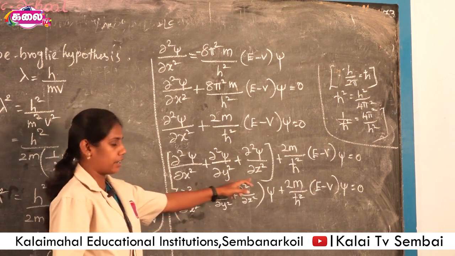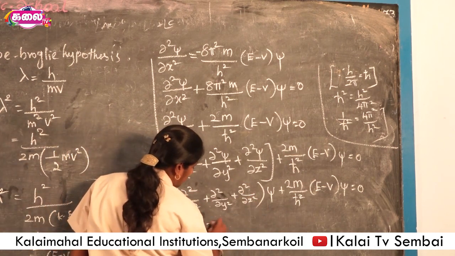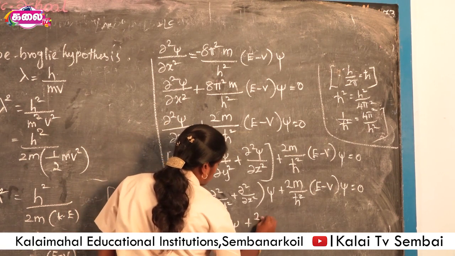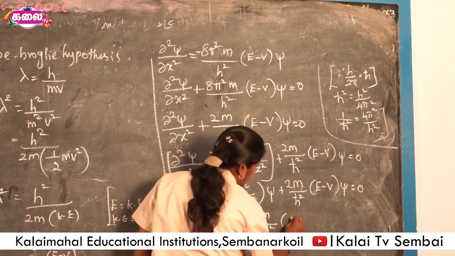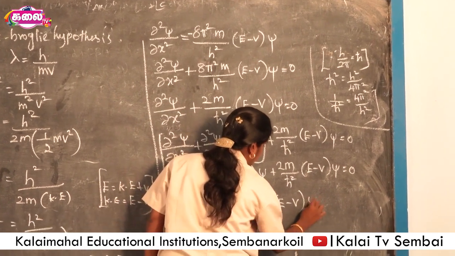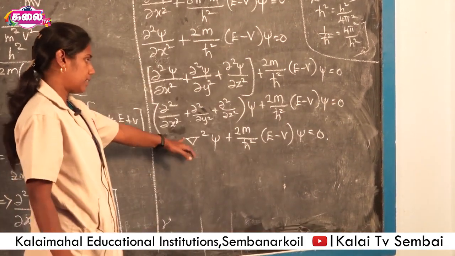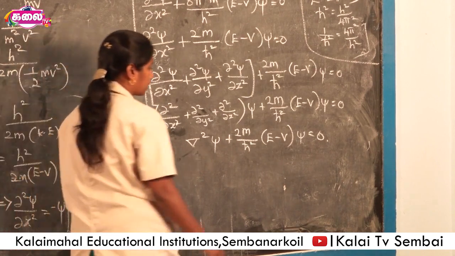We already know the Laplacian operator. So this is del squared psi plus 2m divided by h cross squared E minus V of psi is equal to 0. This is finally the time independent Schrodinger wave equation.